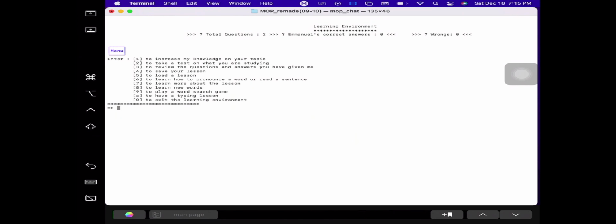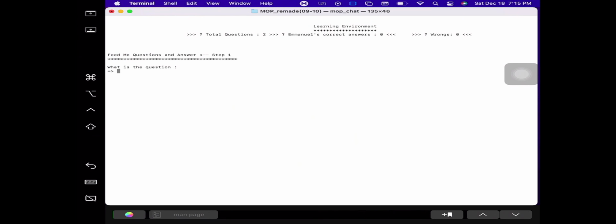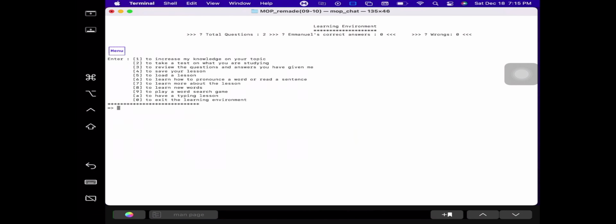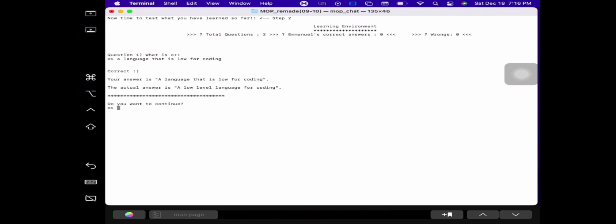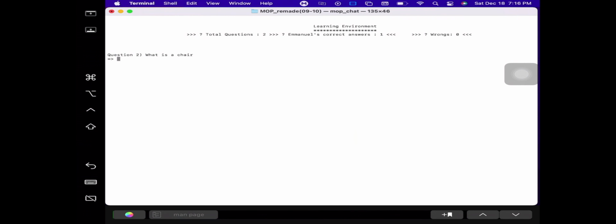All right, so now let's attempt to answer those questions. This time around, let me attempt to add what is C++, and it tells you, I think I know the answer. It basically knows what you already told it. It's a learning system, so it knows it has encountered it before. So now, what is C++? You say a language that is low for coding, and it says correct. You can see the difference: it's not really comparing word for word. It actually reads through your sentence to see how accurate or how close you are to that answer.